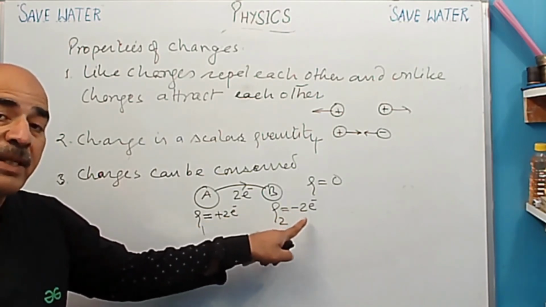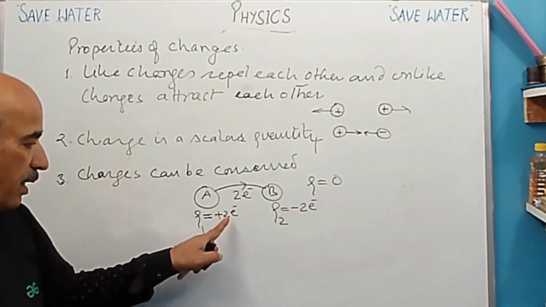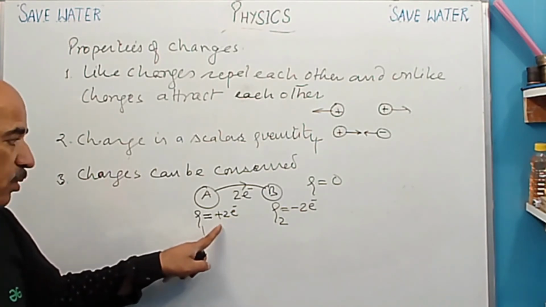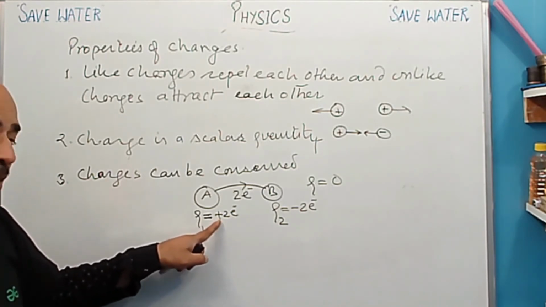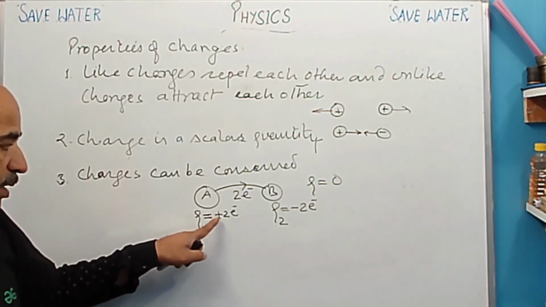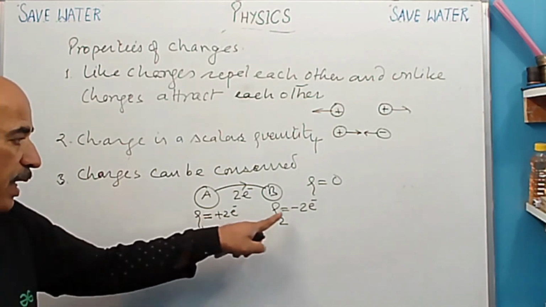So therefore it has now excess of 2 electrons, so therefore minus is there. It is losing, so excess of proton, so therefore it is having positive charge. Excess of proton and here excess of electrons.